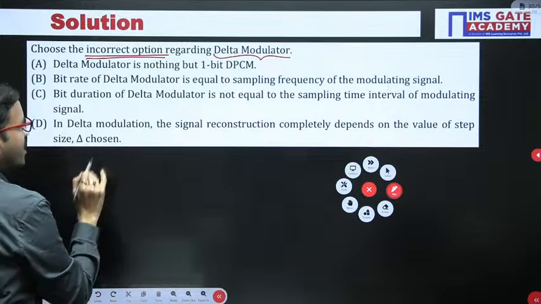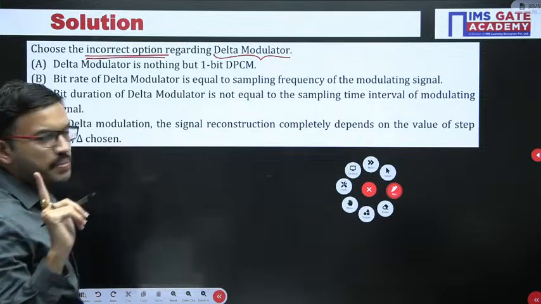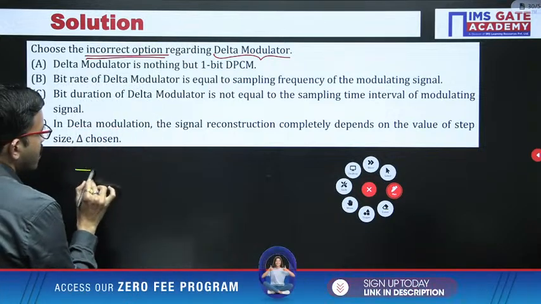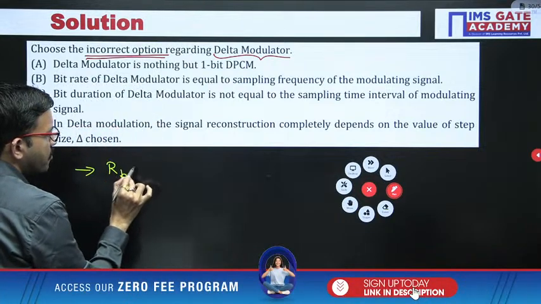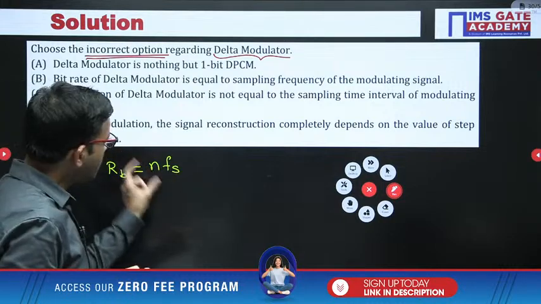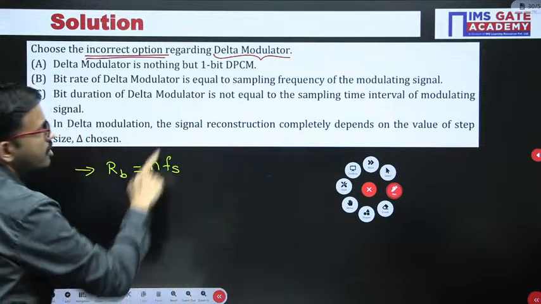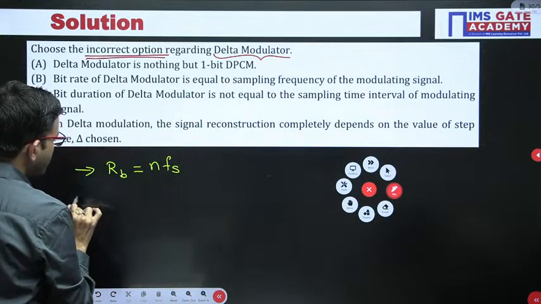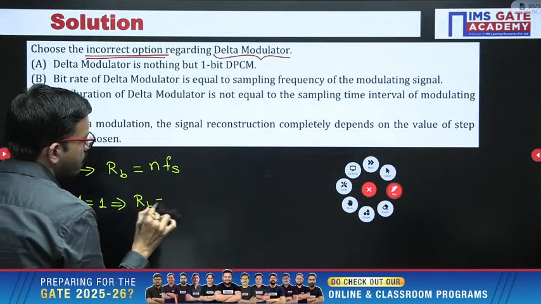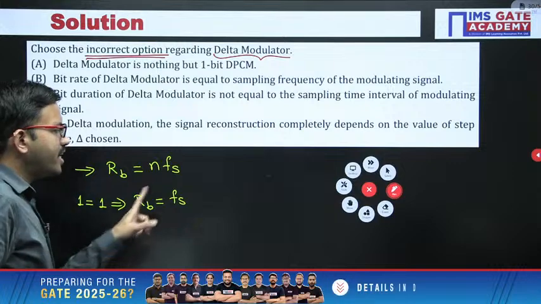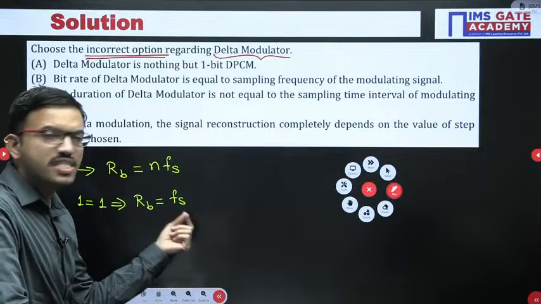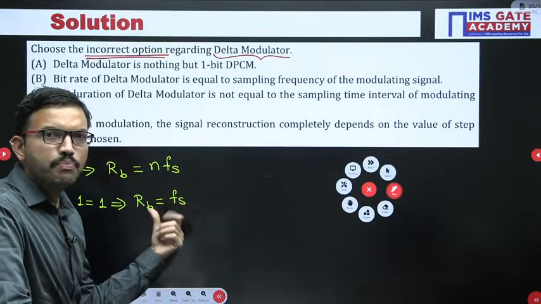For PCM and DPCM, the formulas remain the same regarding bit rate. With respect to PCM, we have the bit rate formula Rb = n × fs. The same formula is applicable in DPCM. And just now we mentioned the n value is 1. So when you consider n equal to 1, you get Rb equal to fs. That means bit rate and sampling frequency, sampling rate, both are one and the same.